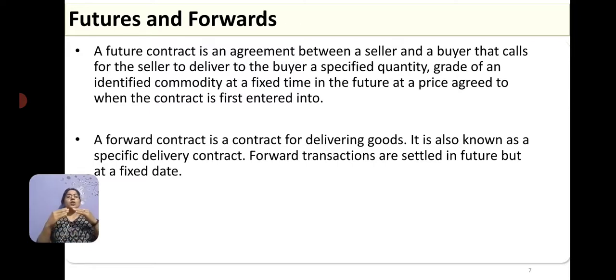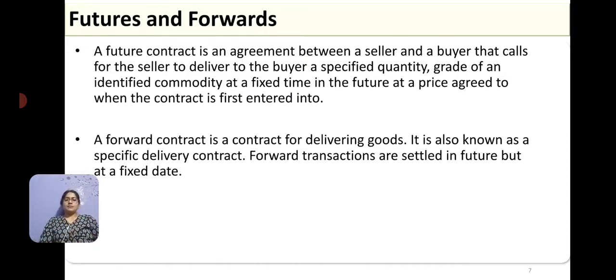So it's like you are locking the price and dealing. In this case, it is a risk mitigating mechanism both for the buyer as well as the seller. Their profit position or loss position, they are trying to put it in one band. So that is the purpose of futures and forwards.